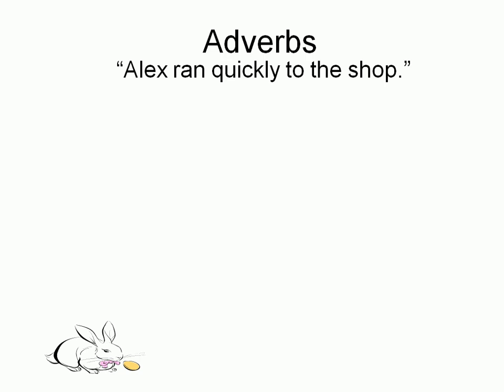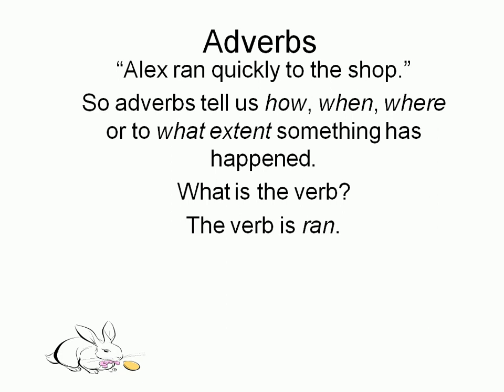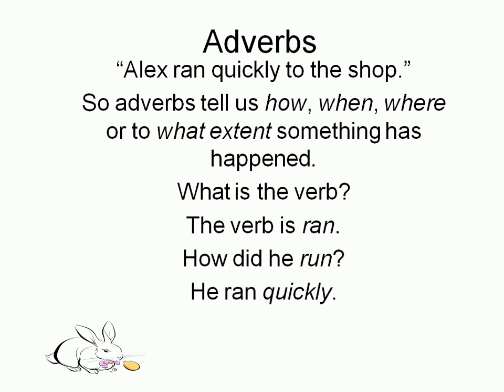Alex ran quickly to the shop. Okay, quickly is the adverb here because it describes the action. The action is ran. So adverbs tell us how, when, where, or to what extent something has happened or something is being done. What is the verb? The verb is ran. It's the action word, the doing word. It tells us what Alex was doing. And how did he run? He ran quickly. Quickly describes the action. So quickly is the adverb. It adds a description to the verb, or about the verb.